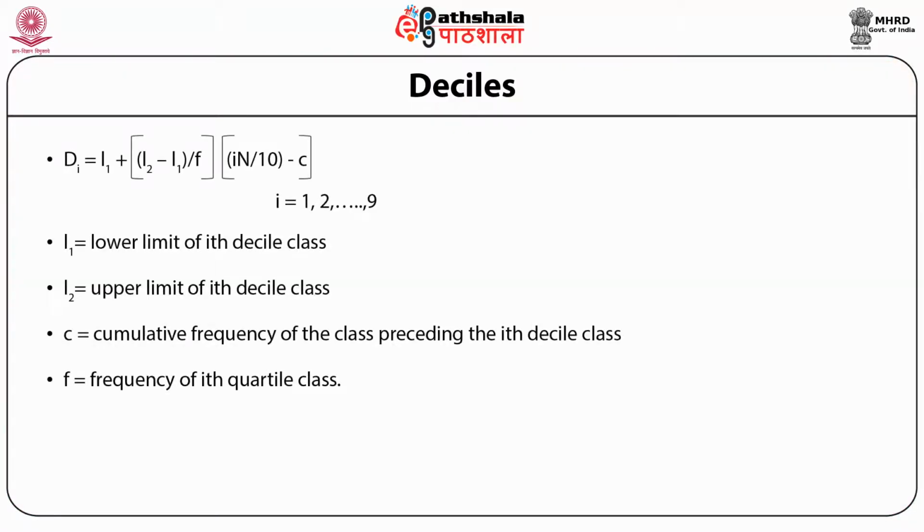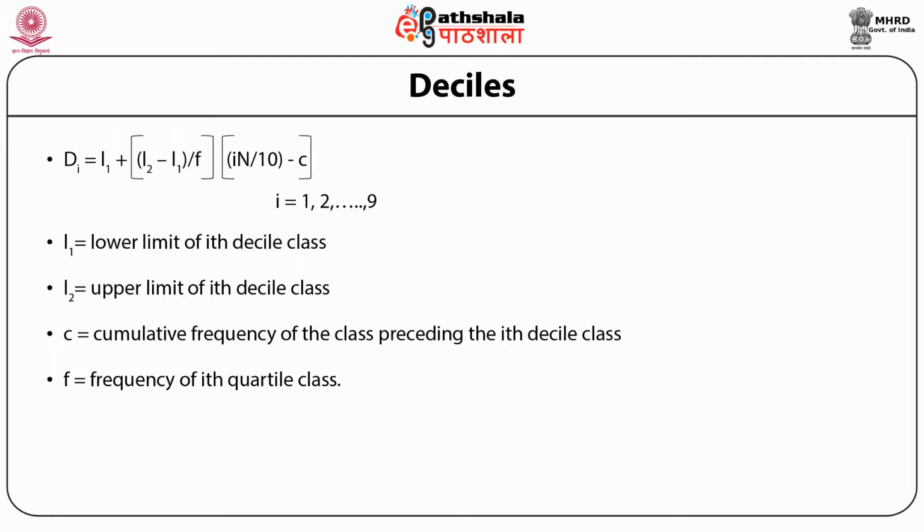Now let's look at how we calculate deciles, as we already know these are also partition values. Median divides into 2 parts, quartiles divide into 4 parts, and deciles divide the data, when arranged in ascending or descending order, into 10 parts. The formula for decile is more or less the same as the median or quartile formula.